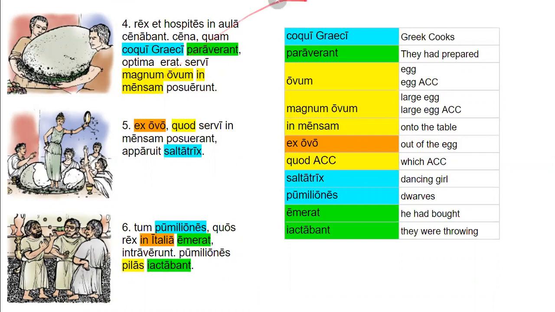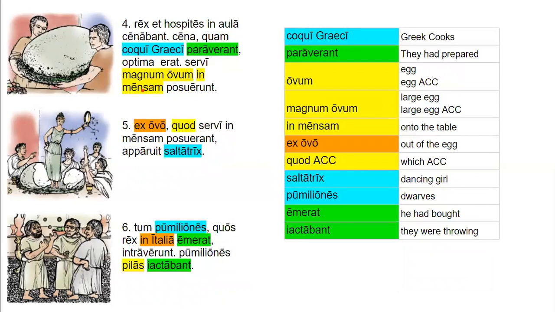All right, so let's talk about a couple things here. First of all, the main clause for the second sentence is cena optima erat, which means that everything between these two commas is a relative clause referring back to cena. Quam is the relative pronoun. It is feminine singular accusative. It is feminine and singular because cena, its antecedent, is feminine and singular. It is accusative because it's the direct object of paraverant. So the Greek cooks had prepared which dinner, right? And that's also a pluperfect tense verb, paraverant.